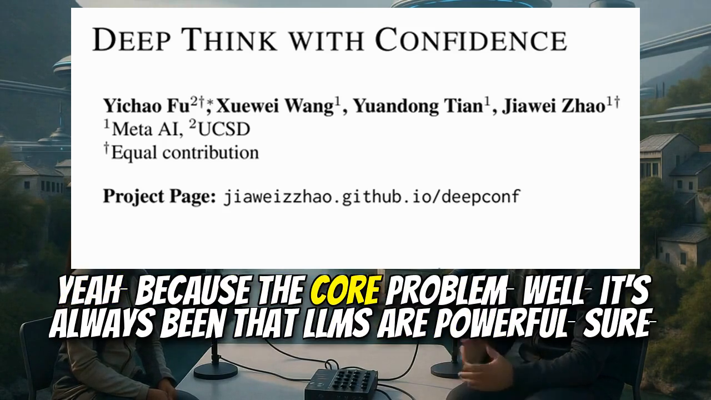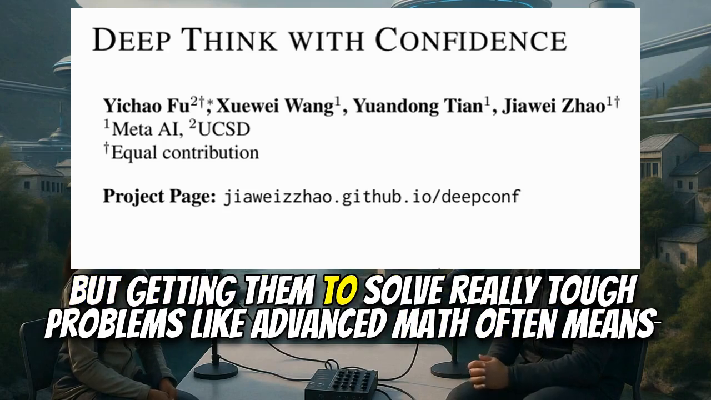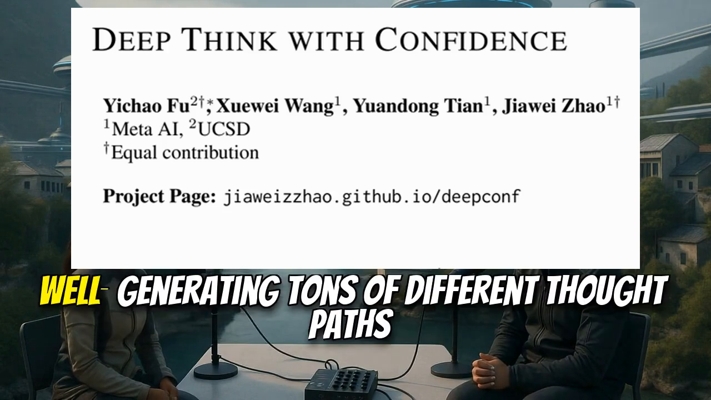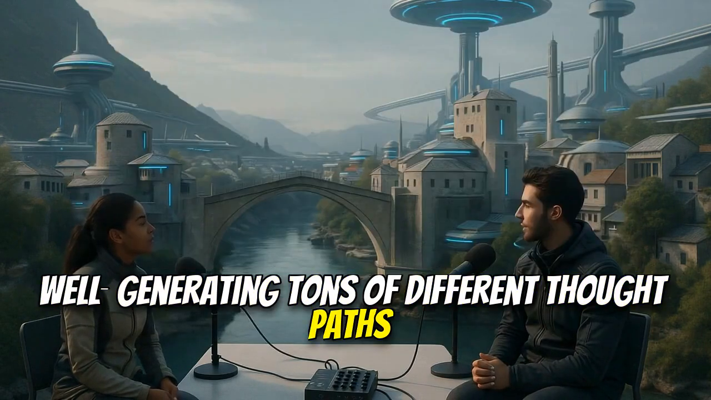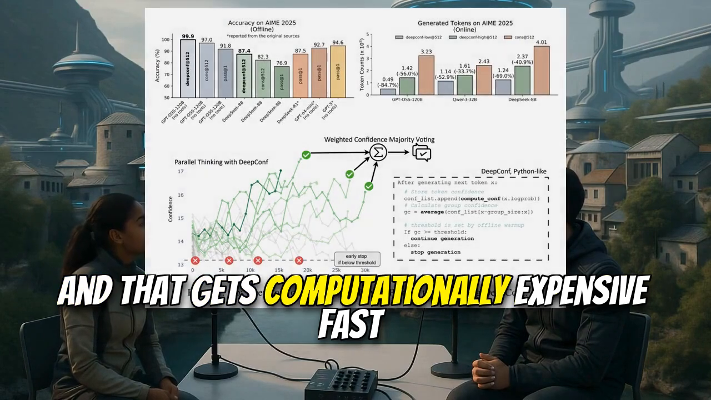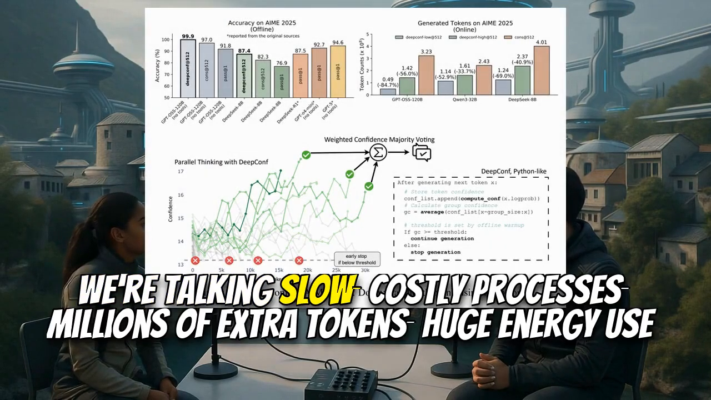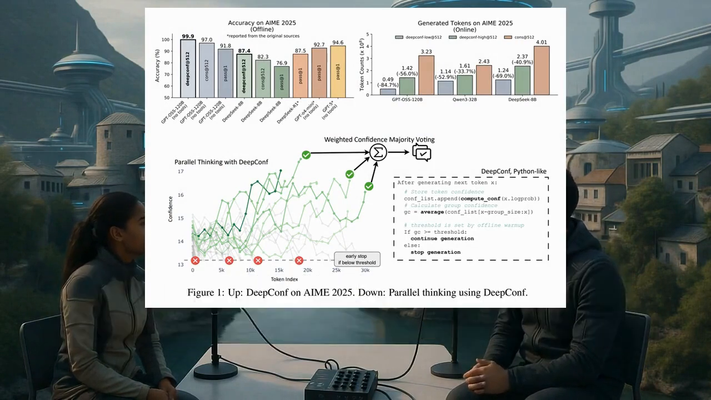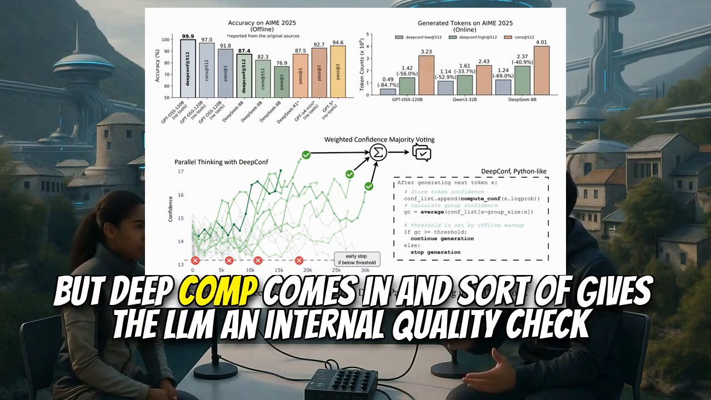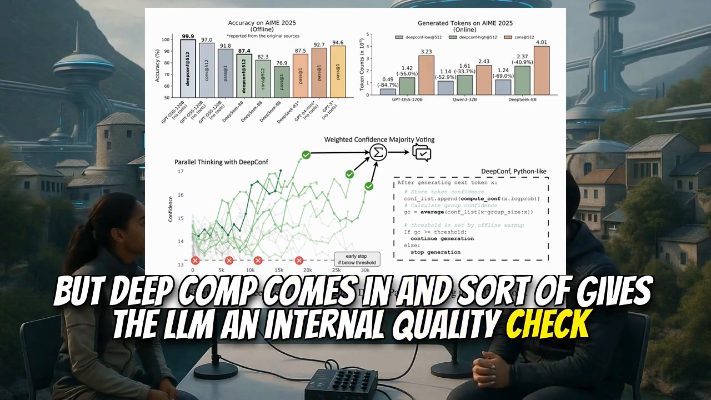Yeah, because the core problem, well, it's always been that LLMs are powerful, sure, but getting them to solve really tough problems like advanced math often means, well, generating tons of different thought paths. And that gets computationally expensive, fast. We're talking slow, costly processes, millions of extra tokens, huge energy use. It's a real bottleneck. Exactly, but DeepConf comes in and sort of gives the LLM an internal quality check.